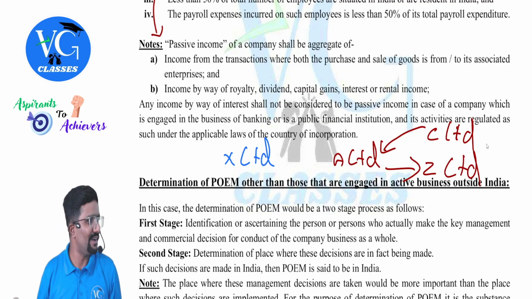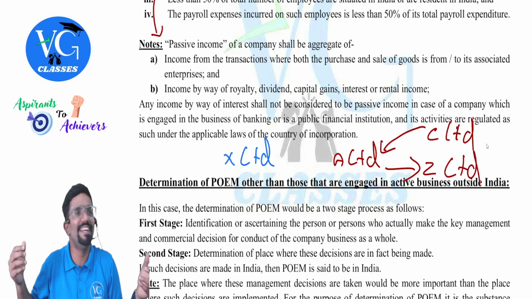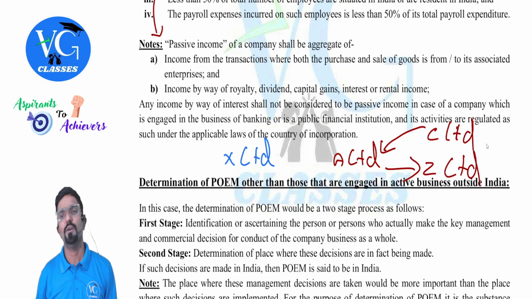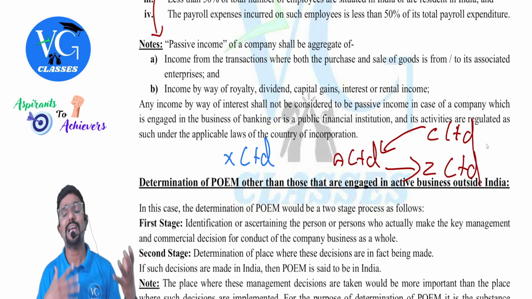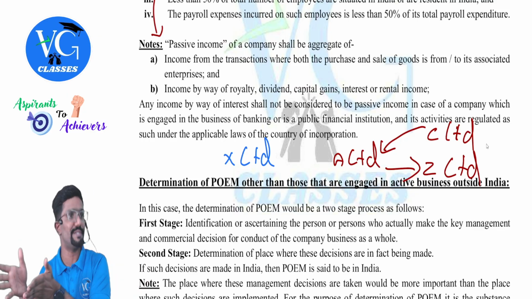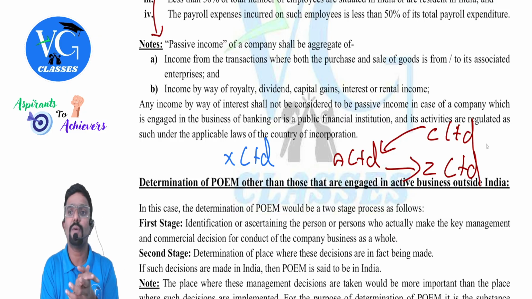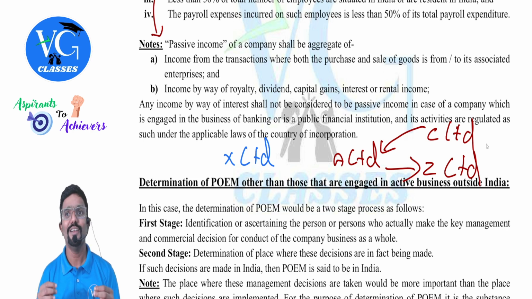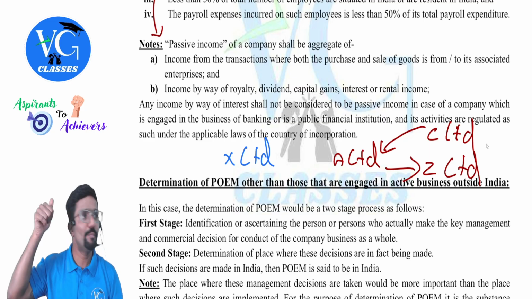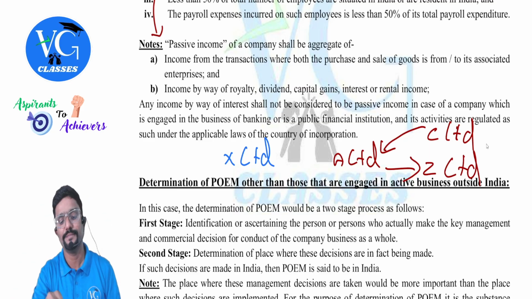Whereas for you, me and all, who are normal people, if we are earning any interest on FD or RD or any deposit, what is it for us? Passive income. Even for companies, if they have surplus money or excess money, they would have kept some deposits. On that, they will earn interest. So what is it for them? Passive income. Whereas for bank and financial institution, the core income itself is the interest. So in that case, can we consider interest as passive income? No, guys. For bank and financial institution, interest is not a passive income. Hope you guys got it. Yes, first point done.